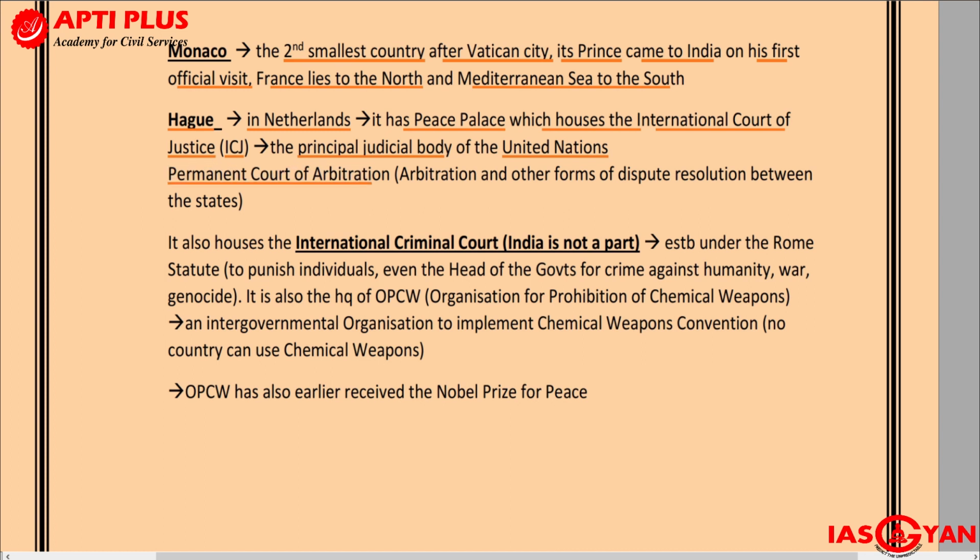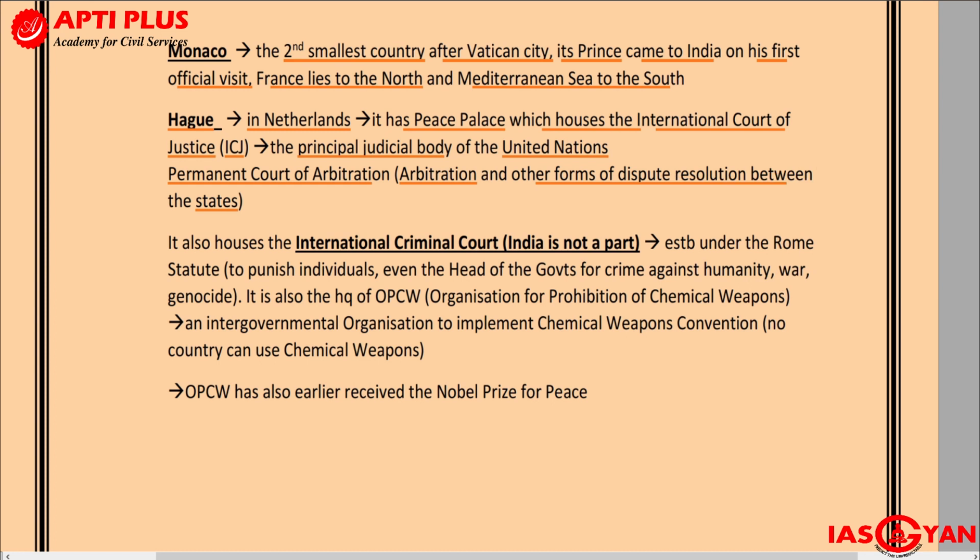On the other hand, you will get to see another important term which will be seen in the newspapers: Permanent Court of Arbitration. The Permanent Court of Arbitration is mainly for arbitration and other forms of dispute resolution between states. So please remember that these two are different.